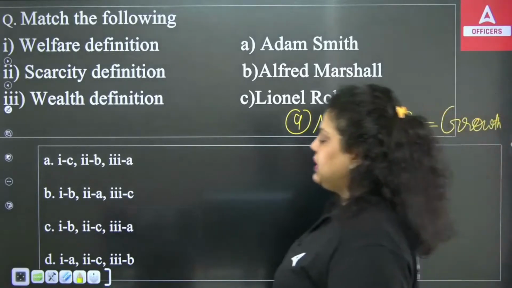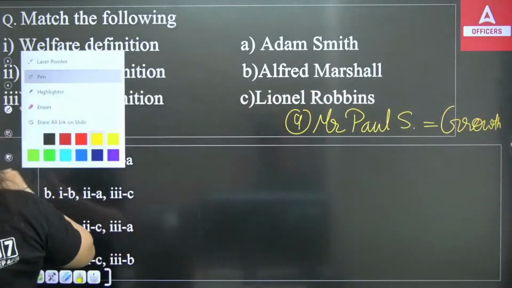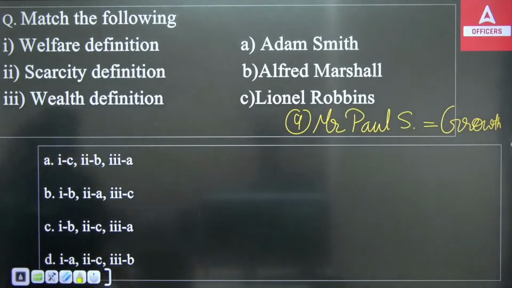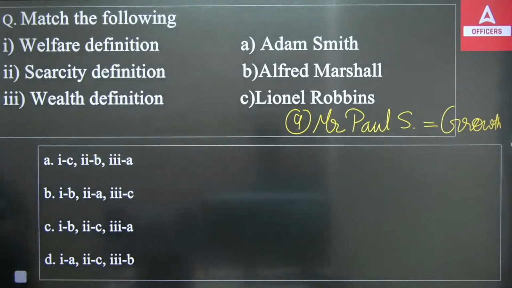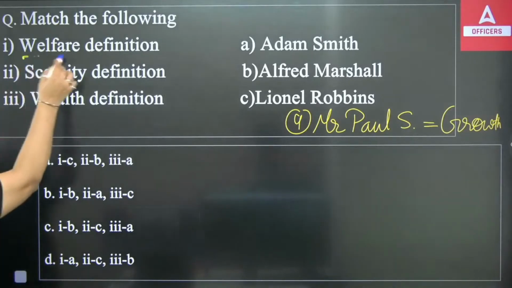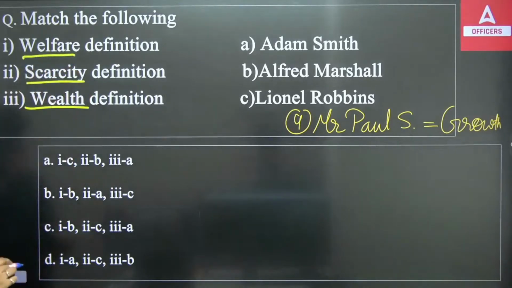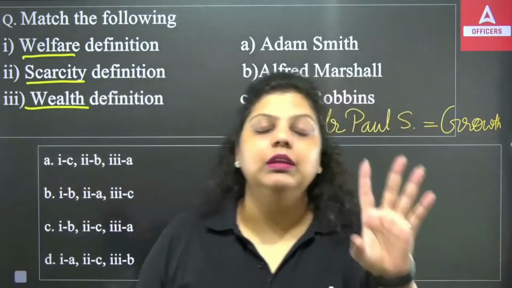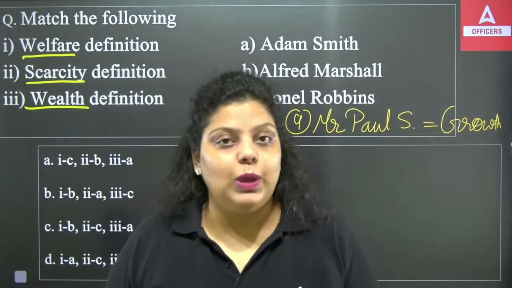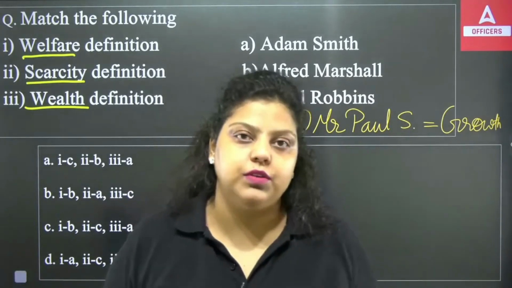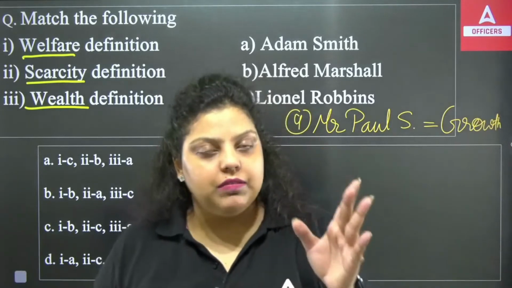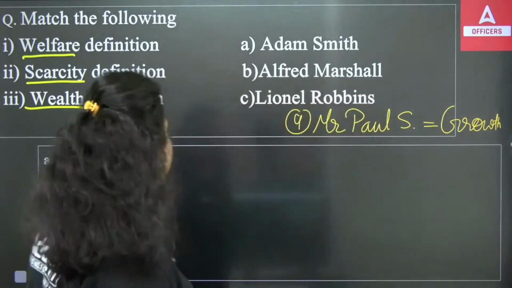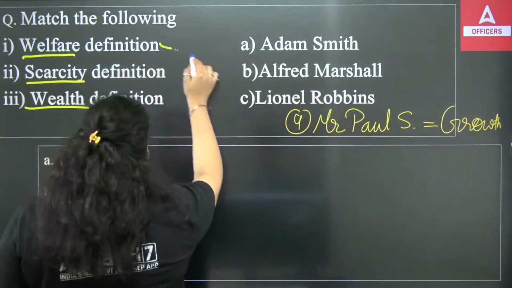Now you have to answer here, out of the options given in front of you, which of the following is the correct combination, the correct match? We have welfare definition, scarcity definition, wealth definition. Mr. Adam Smith, Mr. Alfred Marshall, Mr. Robbins and Mr. Paul Samuelson have given us the wealth definition, welfare definition, scarcity definition and growth definition respectively. I have given the names of the economists in the same sequence as the definitions given by them. So you can see welfare definition given by Mr.